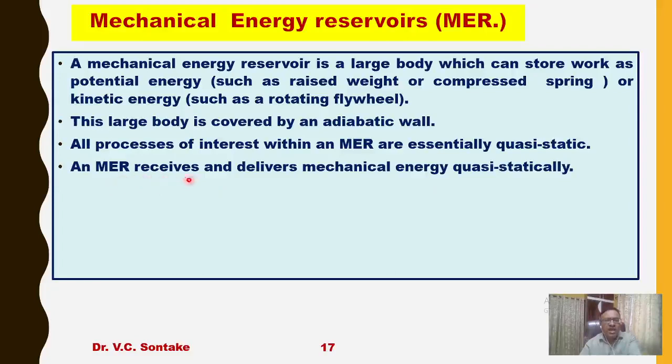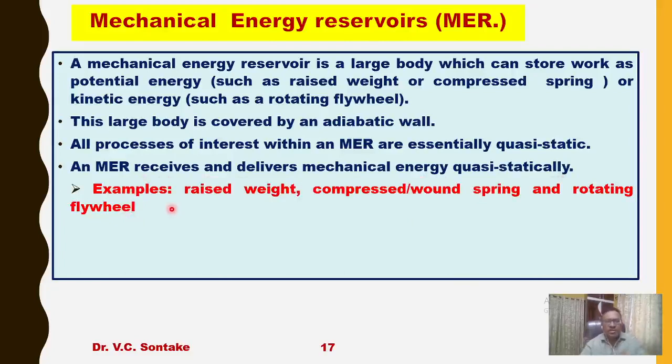And an MER receives and delivers mechanical energy quasi-statically. Examples: a raised weight, because a raised weight will store mechanical energy in the form of potential energy; a compressed or wound spring; and a rotating flywheel. A rotating flywheel will be able to store mechanical energy in the form of kinetic energy.